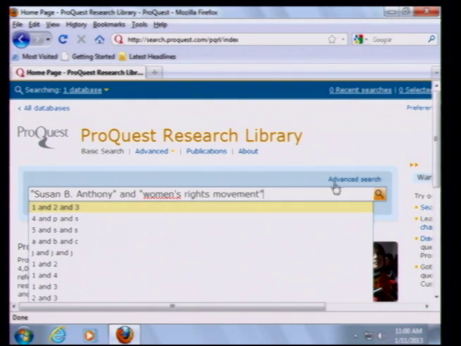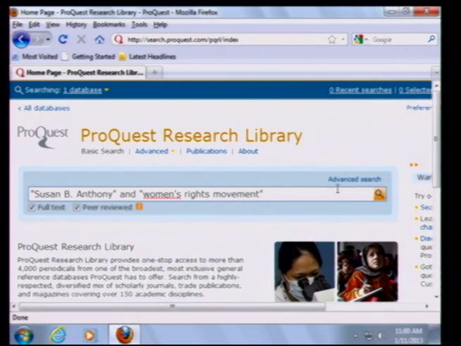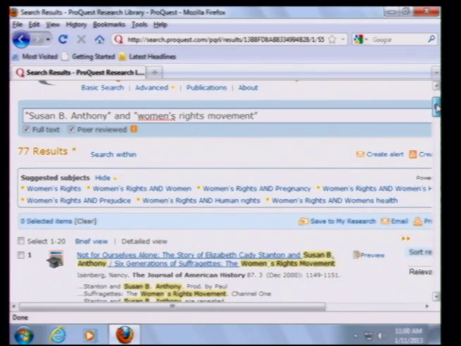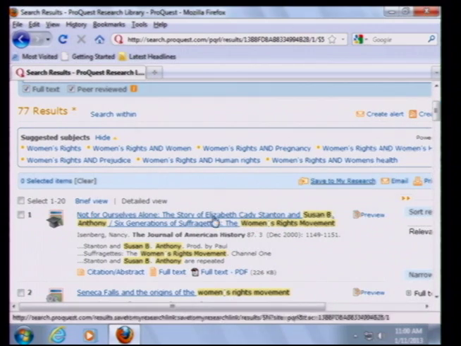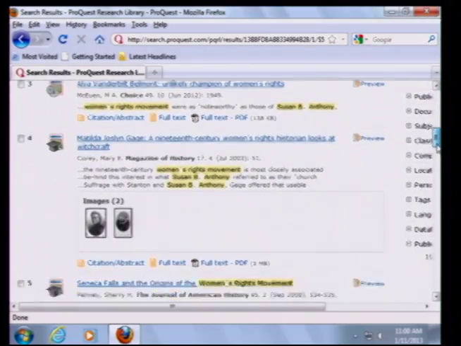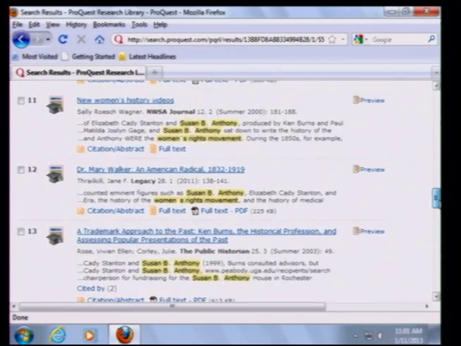I could have gone to the advanced search feature and I could have entered the same terms there. But we'll just keep it on that, and let's do a search here. And we have 77 full text articles coming up in these professional peer-reviewed journal articles about Susan B. Anthony and the women's rights movement. So outstanding coverage here. Lots of things to choose from. And you can see where her name is highlighted along with the women's rights movement, so we know we're on the right track here.